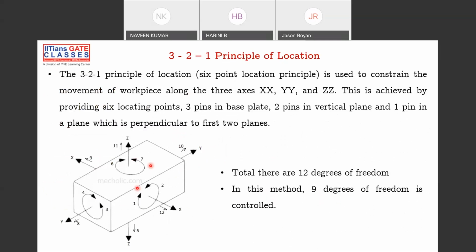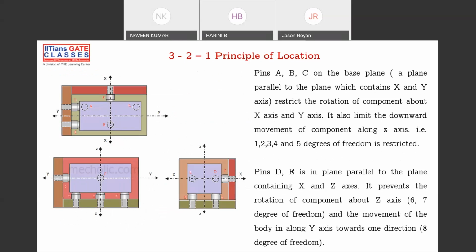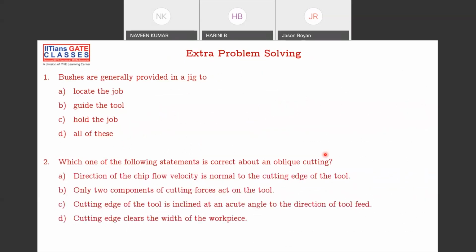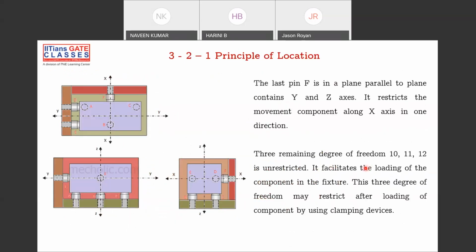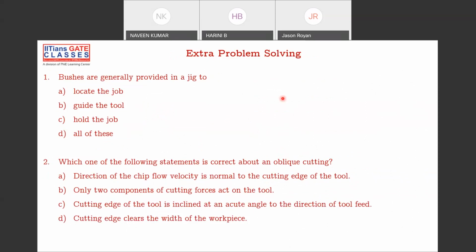And this is a simple 3-2-1 principle. If you are trying to fix some object onto some machine, you have to use this 3-2-1 principle. It means that it has to have 3 supports on one side, 2 supports on this side, and 1 support on this side. So this 3, 2, and 1 principle will make sure that 6 degrees of freedom are fixed, and the rest of the degrees will be restricted by your tool movements and all.